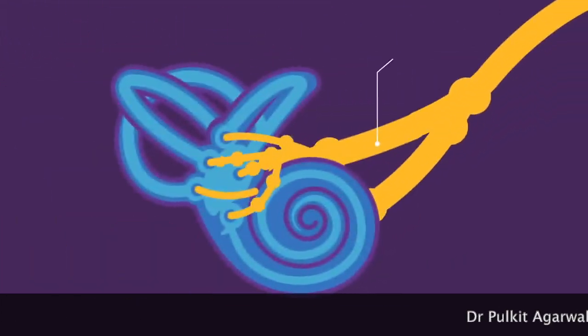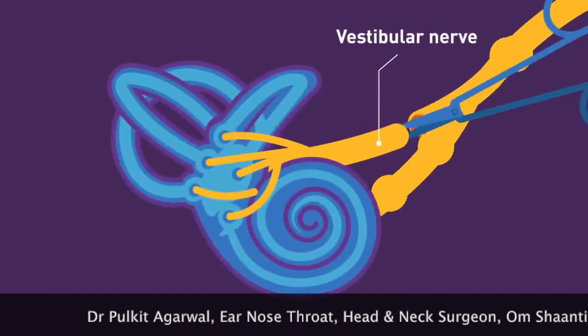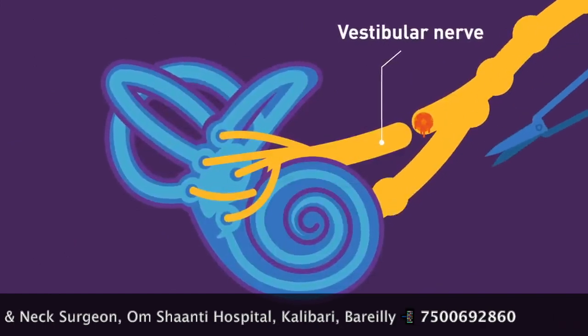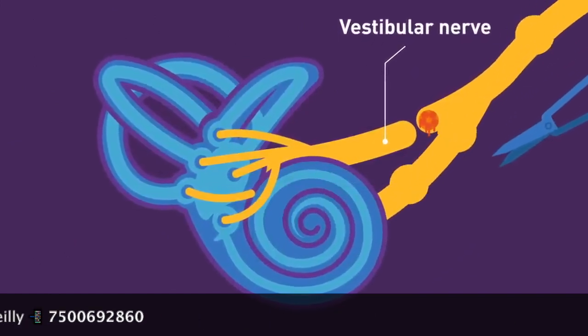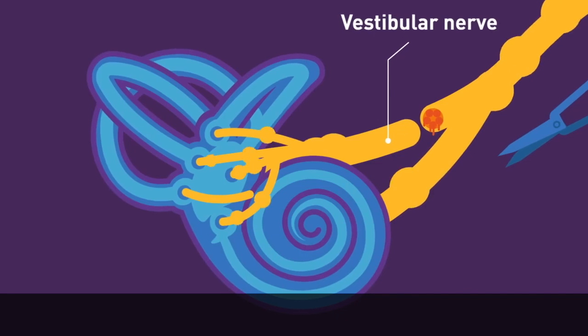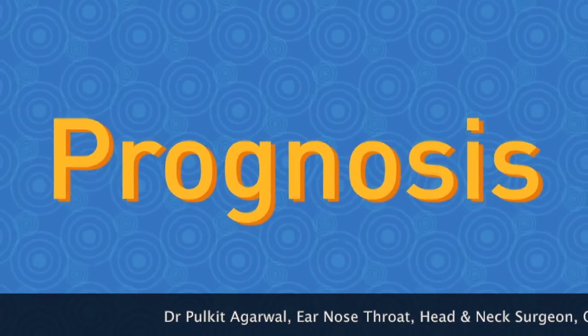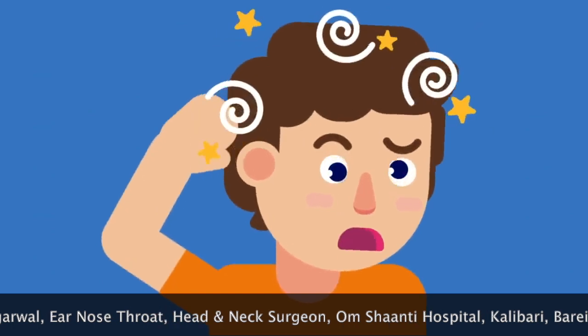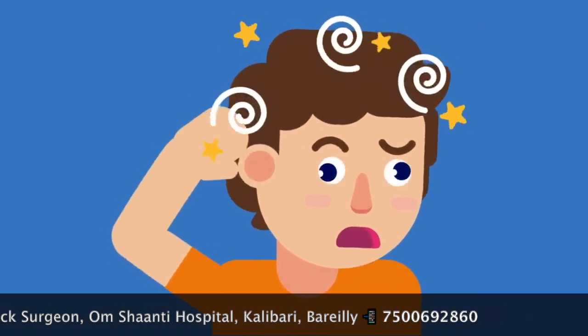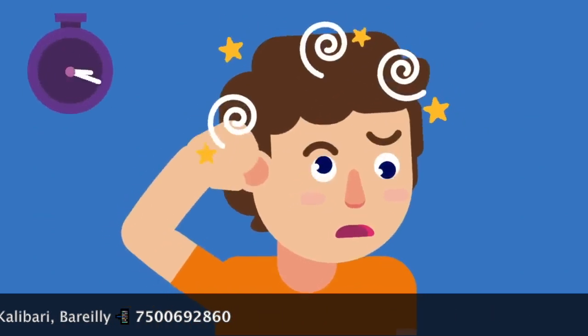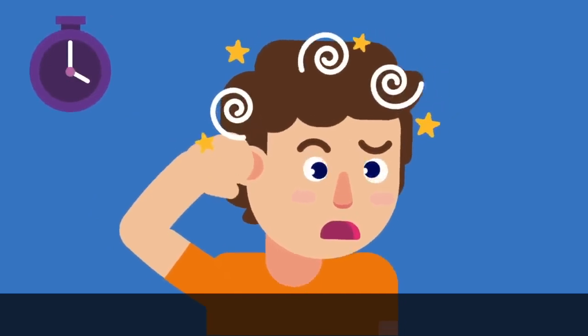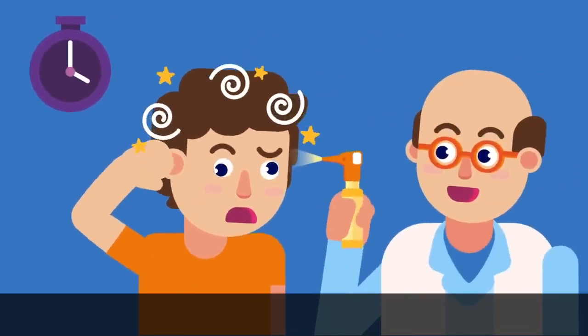Vestibular nerve section. This procedure is done by cutting the vestibular nerve, which is the movement and balance sensors in the inner ear. This can help relieve vertigo attacks and at the same time prevent hearing loss. Prognosis. Most of the symptoms associated with peripheral types of vertigo usually resolve on its own within a short period of time. Otherwise, you need to see a doctor to make a treatment plan.